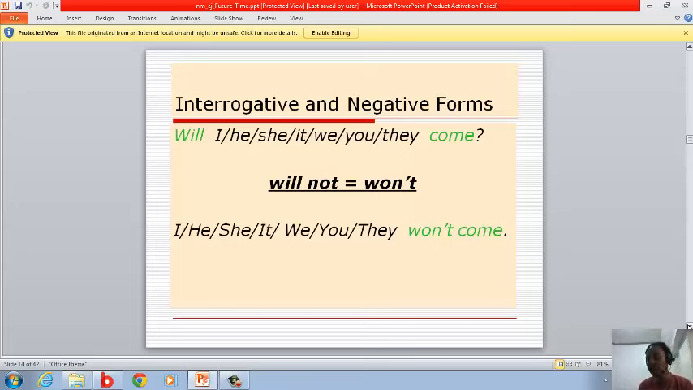Will not is won't, okay? I, he, she, and these are the pronouns that we can use in won't, okay? I, he, she, it, we, you, they won't come.